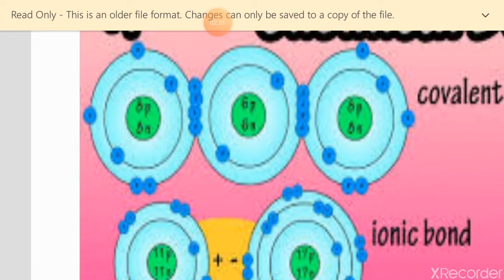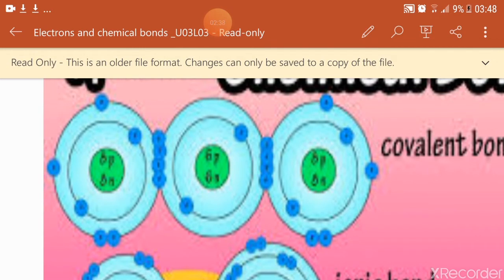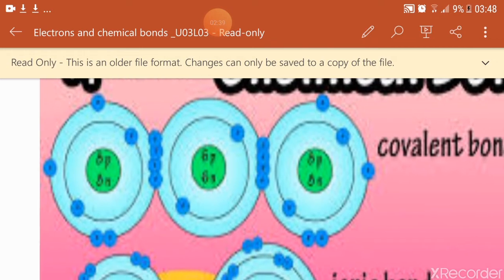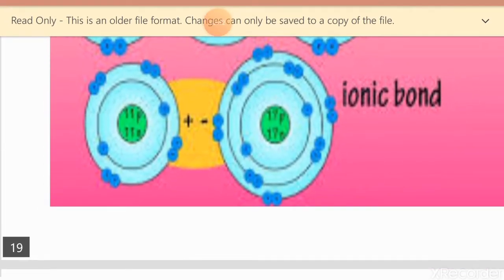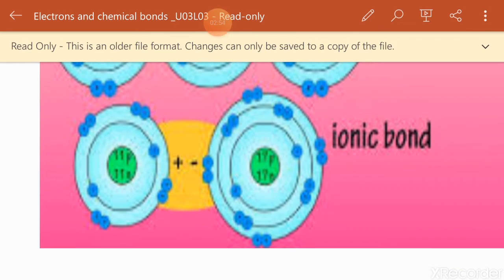We can see that electrons are shared, but around every atom we can see that there are 8 electrons. Don't think in the covalent now. We are going to talk about it in the next. In the ionic also, every atom will have 8.